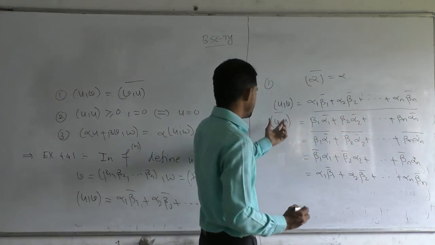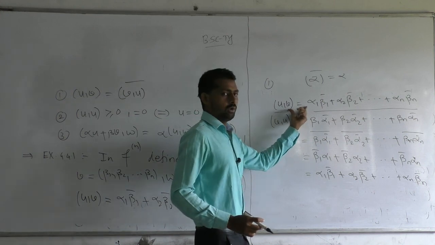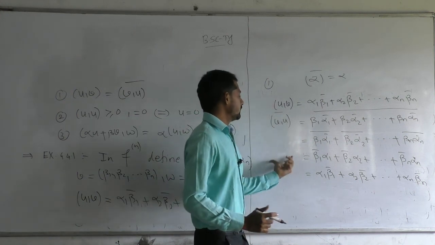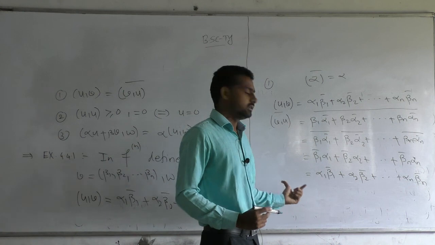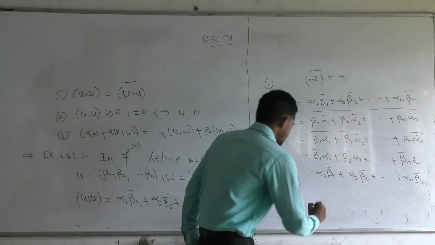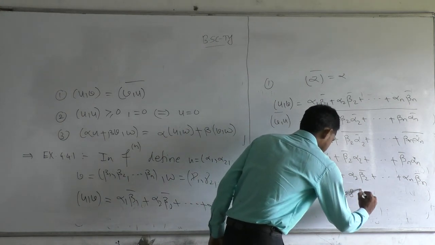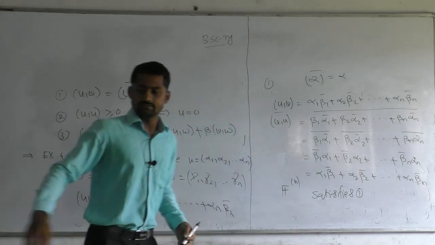So these two expressions are the same, and this is equal to the inner product of U and V. Therefore Fn satisfies the first condition of an inner product space.